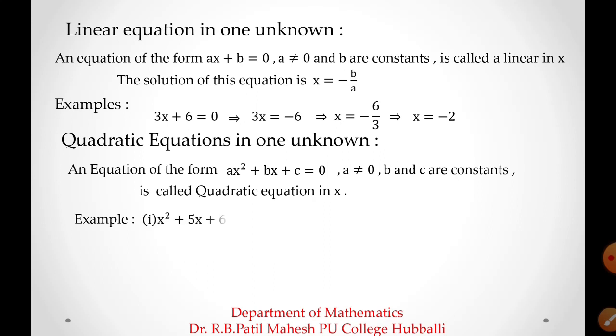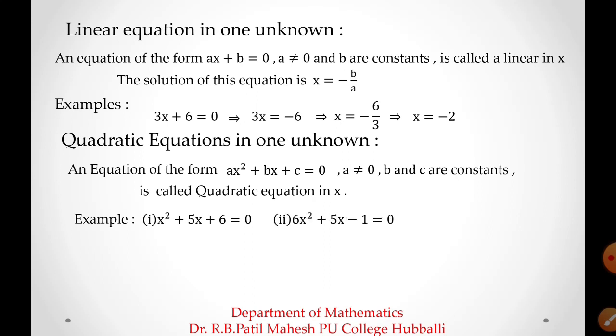Number 1, x square plus 5x plus 6 equal to 0. You can compare this example to the standard form of a quadratic equation. Here the value of a is 1, the value of b is 5 and the value of c is 6. Hence, this example satisfies the form of a quadratic equation. So, this is an example of a quadratic equation.